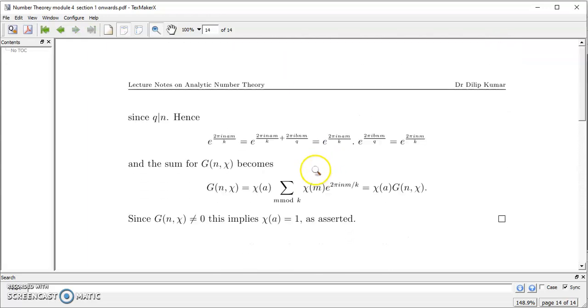I hope you understood the result clearly. There are some corrections which I will do in the notes. So when you get the notes, you will get the corrected one and you can see that. Hope you have understood the theorem properly. Thank you for your patient listening.